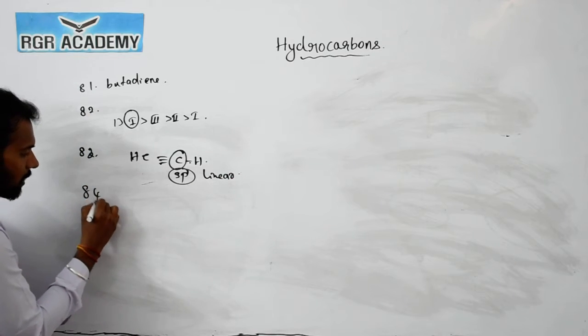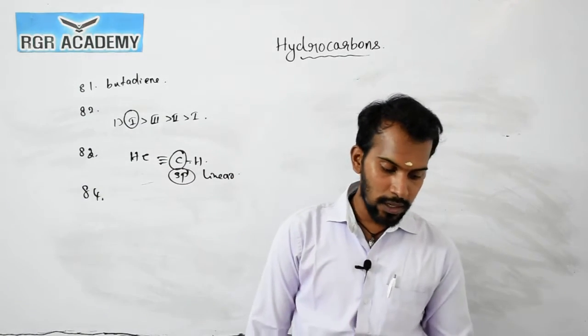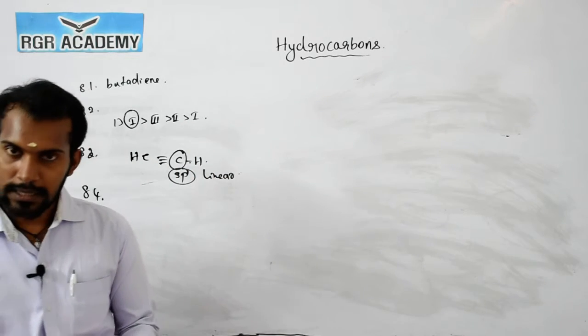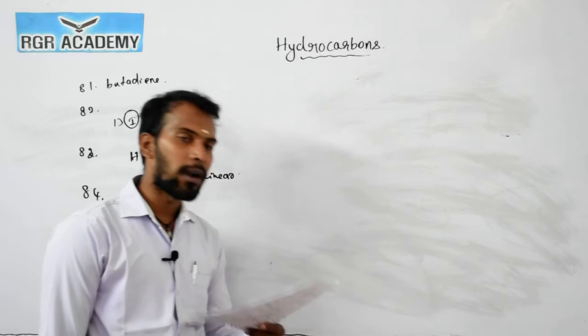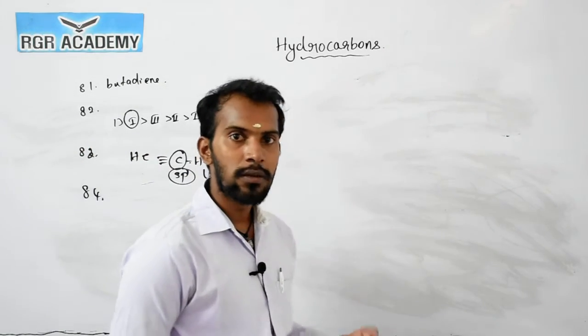Okay. Now the question number 84. Here the preparation of ethane by electrolysis of an aqueous solution of potassium acetate, right? So it's called Kolbe's reaction. We already discussed it in our class. It's called Kolbe's reaction.